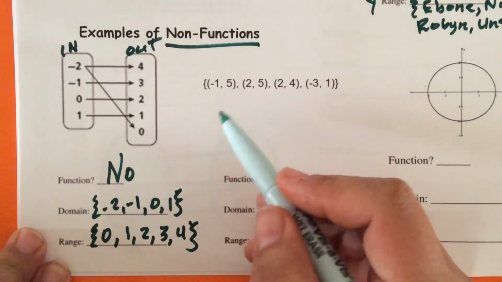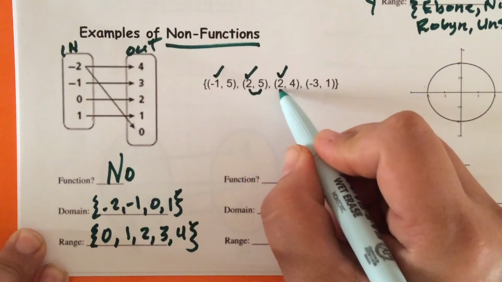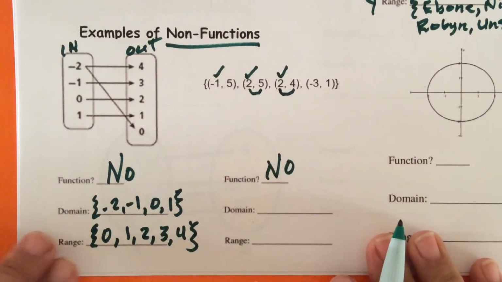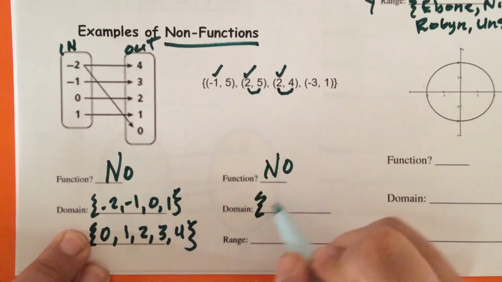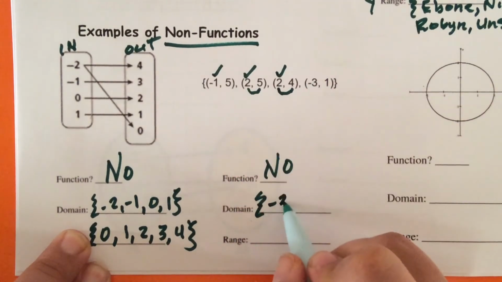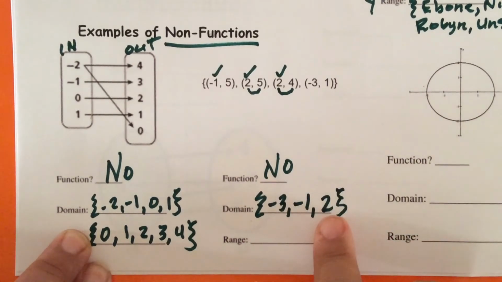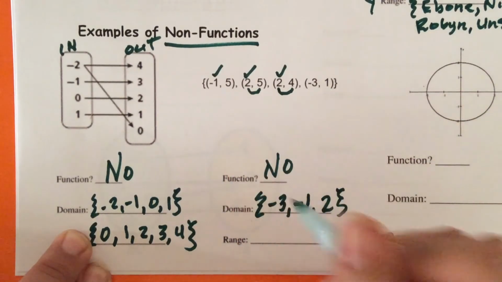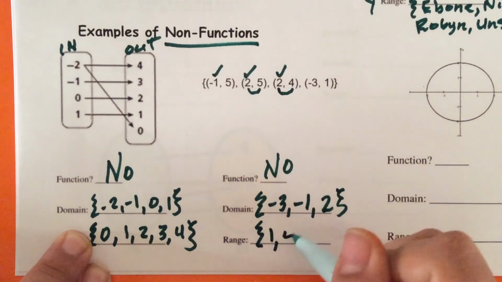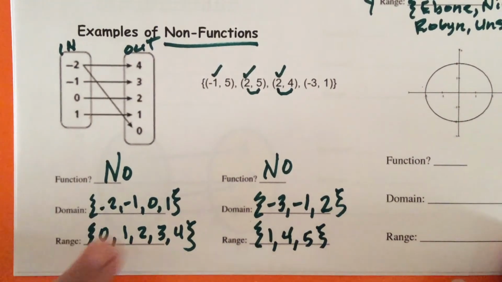Okay, so let's take a look at this. We have -1, 2, 2. Oh, look, 2 is going out with 4 and 5. So this is not a function. And then the domain is going to be -1, 2, and -3. So -3 is the smallest, so that's going to go there first. Then -1, then 2. Notice that we only write 2 one time because you only write it down one time. The range is going to be 1 is the smallest, and then 4, and then 5. So that's how you would write that.